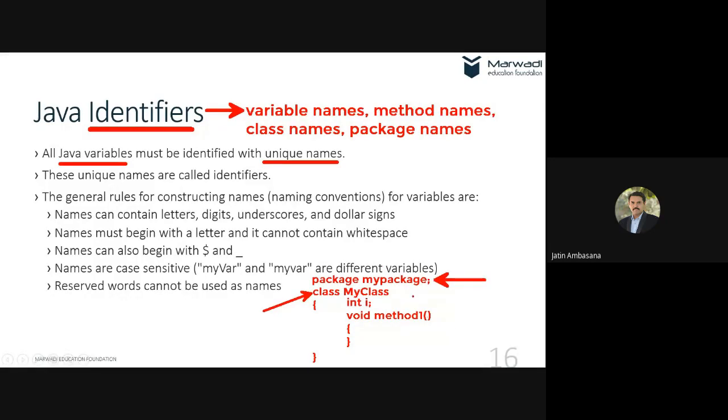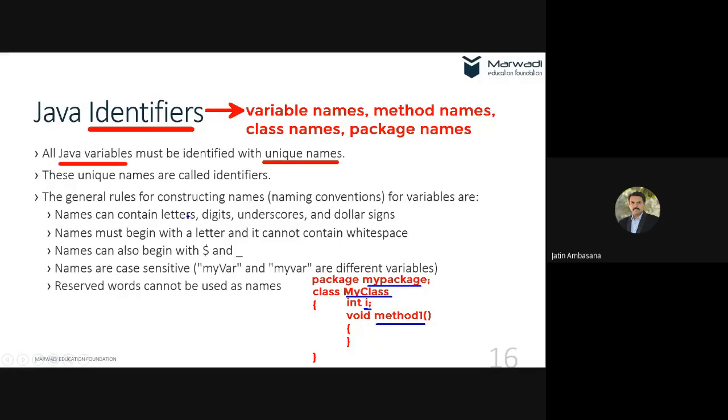So see, now here I can show you that in this program I have used 4 identifiers. Which 4 identifiers have I used? Let's start with the variable name. This I is the variable name. That is an identifier that is used to identify the variable I. Method 1 is an identifier, that is the method name, that is used to identify the method. My class is an identifier that is used to identify the class. Okay. And my package is the identifier that is used to identify the package.